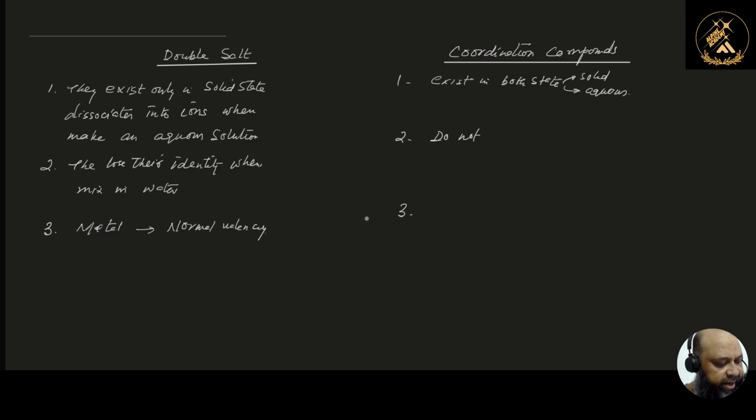They show more than the normal valency. That thing we will discuss in upcoming sessions, how that takes place. So these are the basic three differences amongst them.